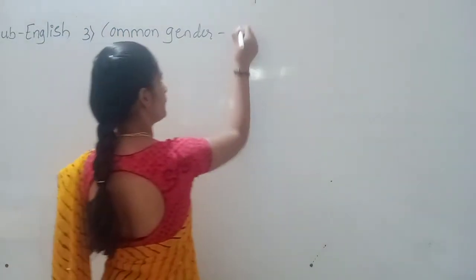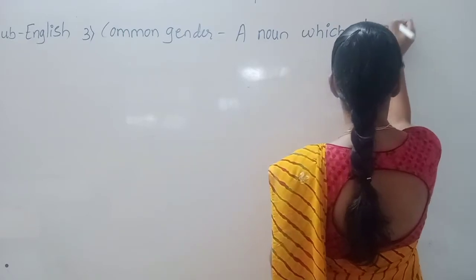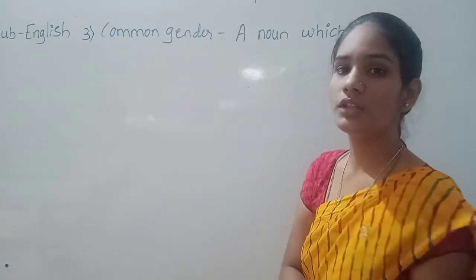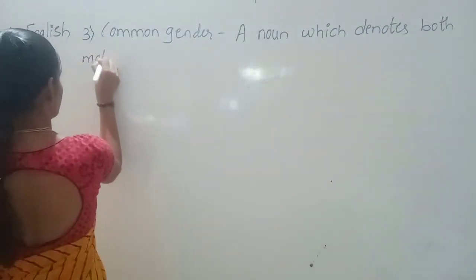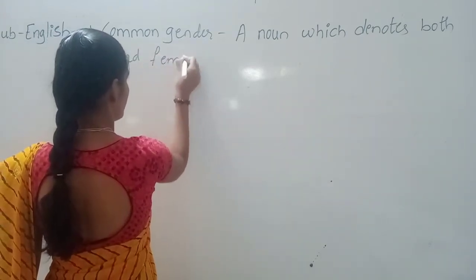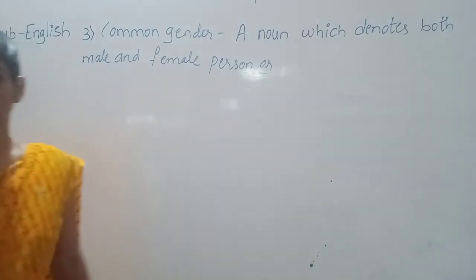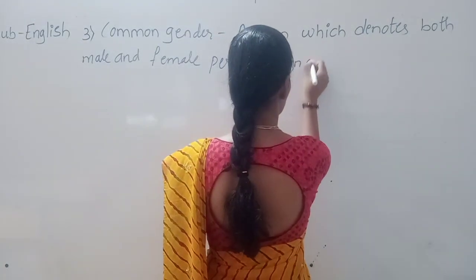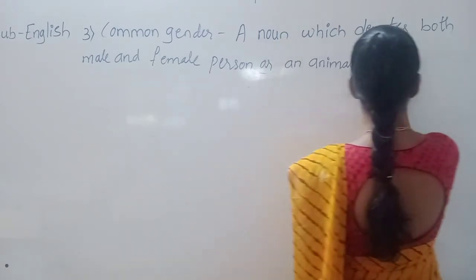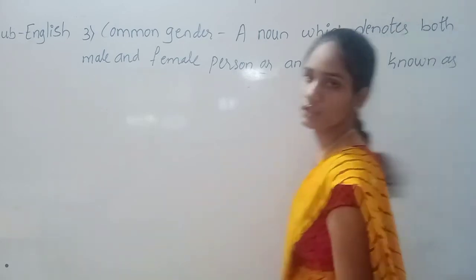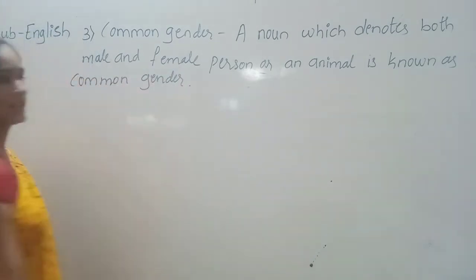A noun which denotes both male and female person or an animal is known as common gender.